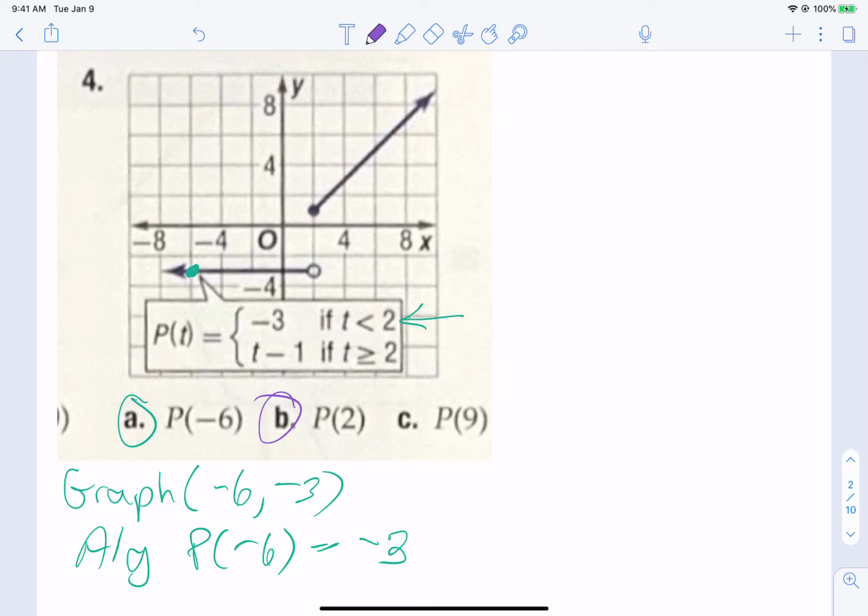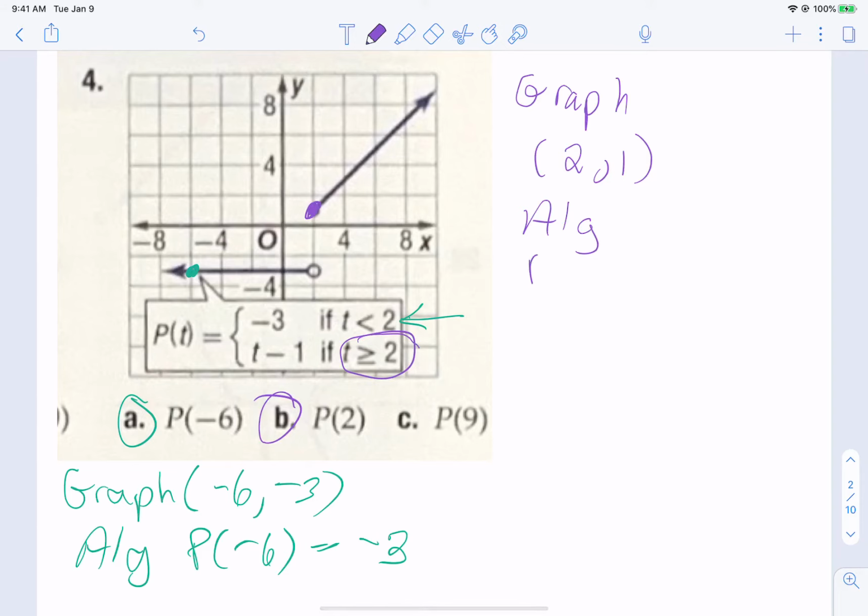Now I would like to do B here, p of 2. So let's go to the graph and find p of 2, and maybe color it in on your graph. The graph says that that is the point 2, 1. Okay. Now let's do the algebra. Since our value fits this category, we're going to use that function to find our value. So p of 2 is going to be 2 take away 1, or 1.